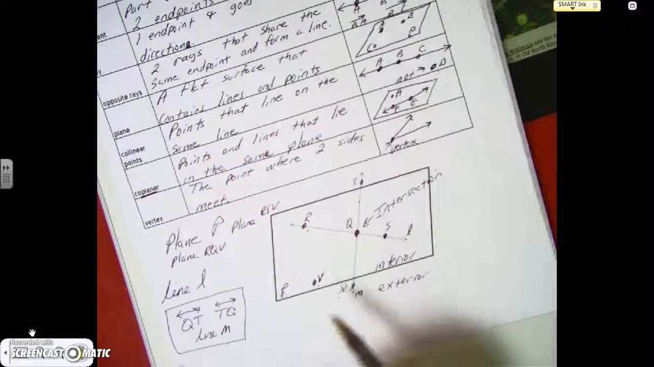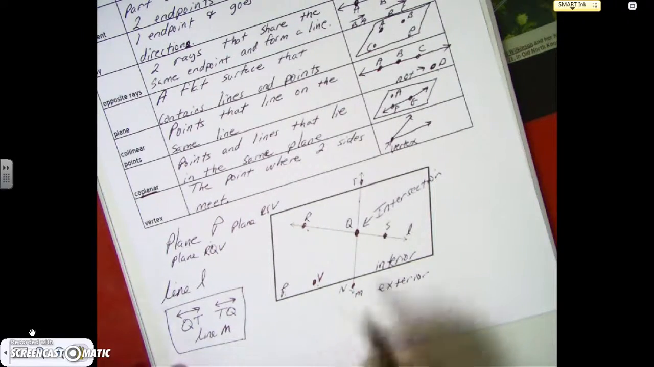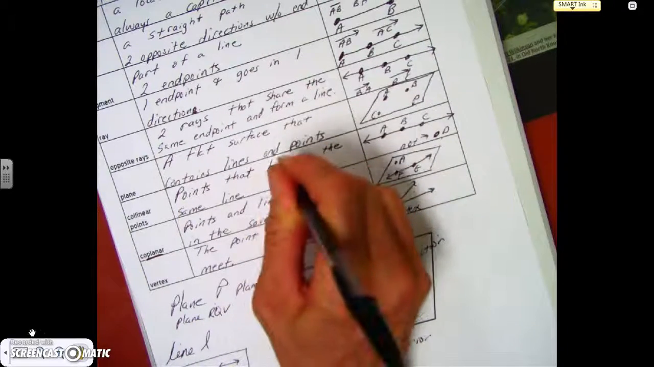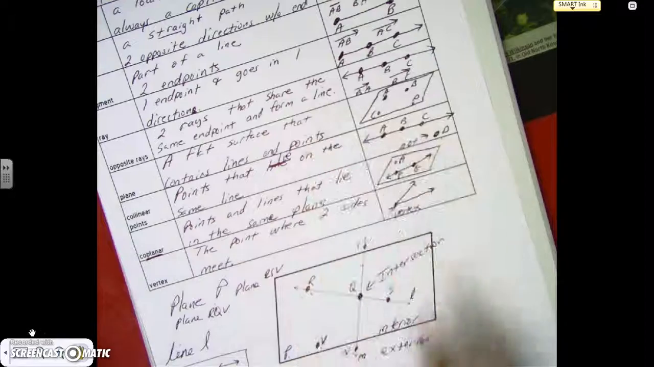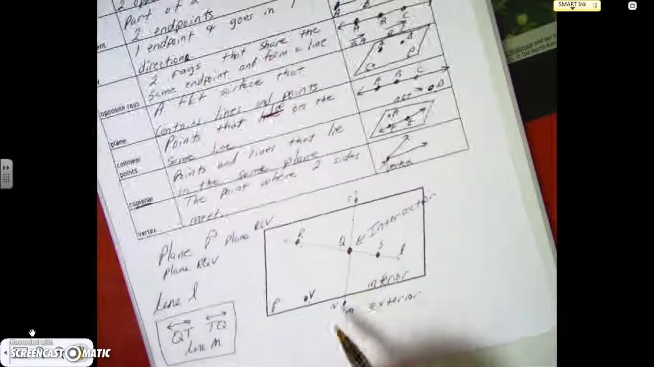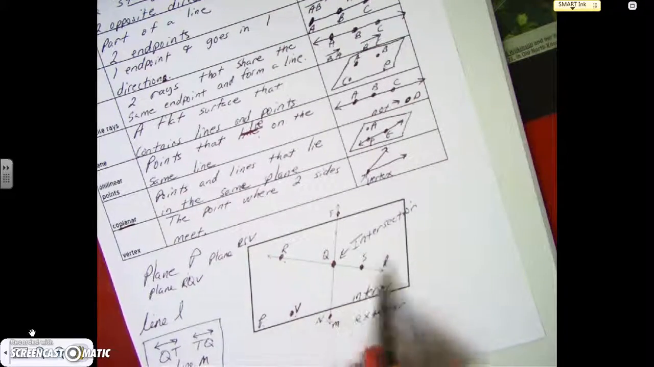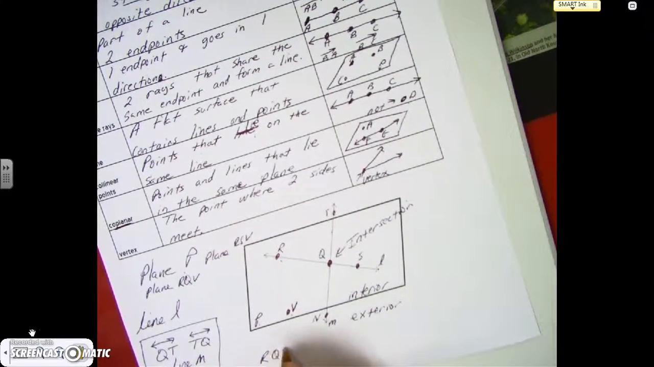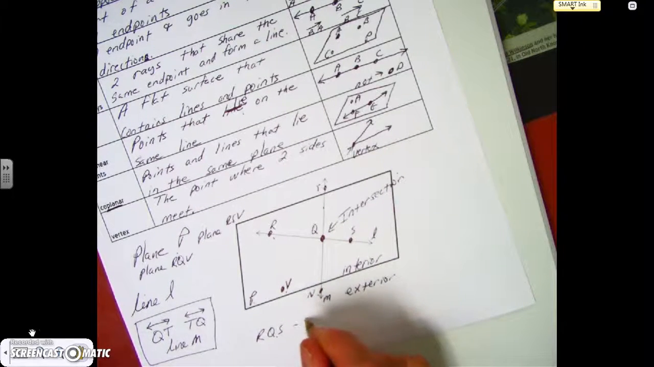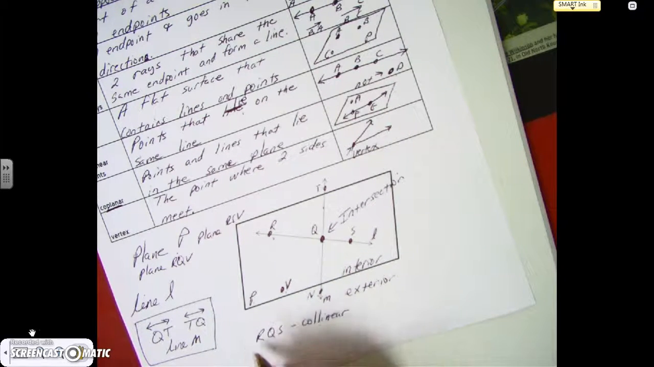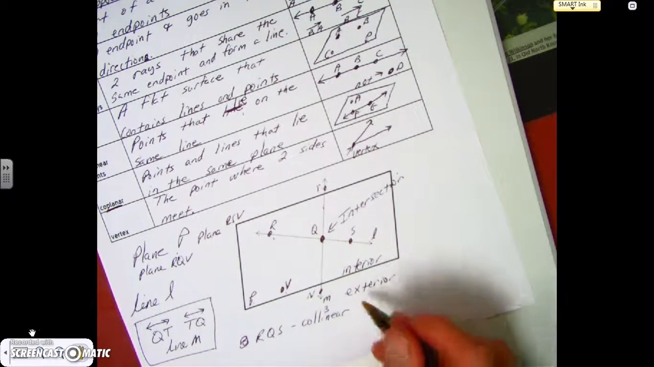And then let's see what else. What can we name? Collinear points. What are some collinear? So points that lie, oops, I spelled that wrong. Points that lie on the same line. So what are some collinear? So R, Q, and S, R, Q, S are collinear. So these are three collinear points.